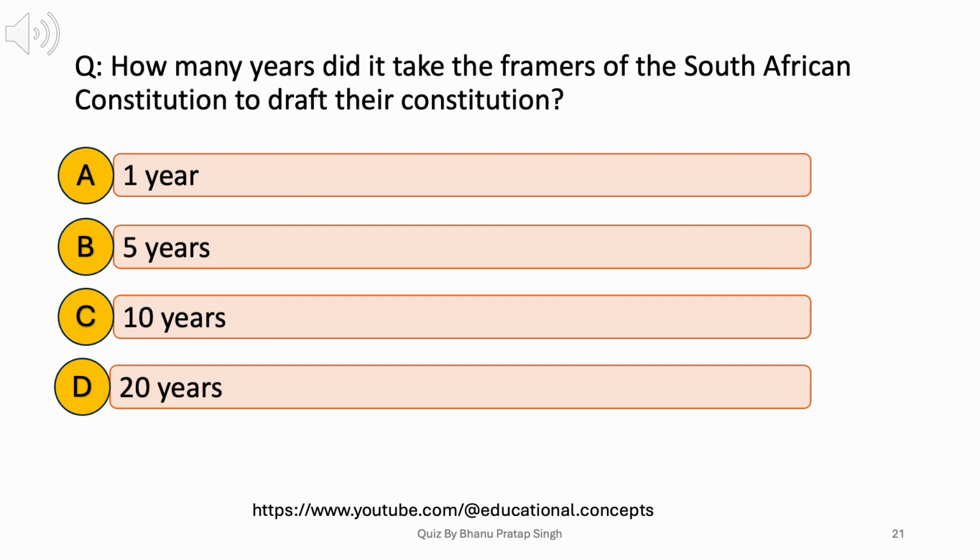How many years did it take the framers of the South African Constitution to draft their constitution? A. 1 year. B. 5 years. C. 10 years. D. 20 years. Answer. A. 1 year.